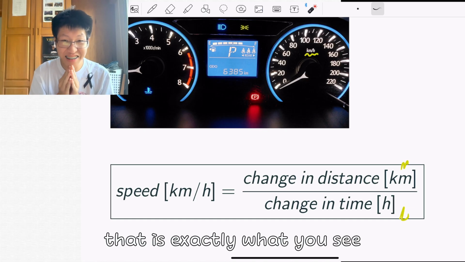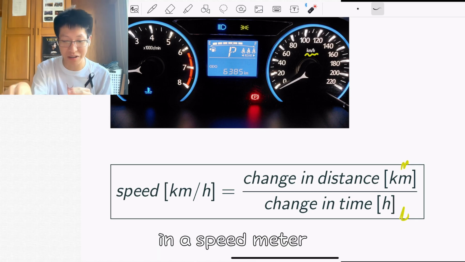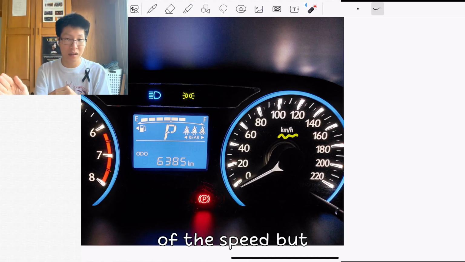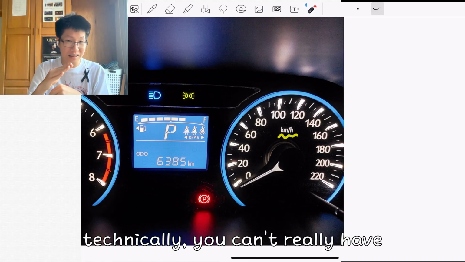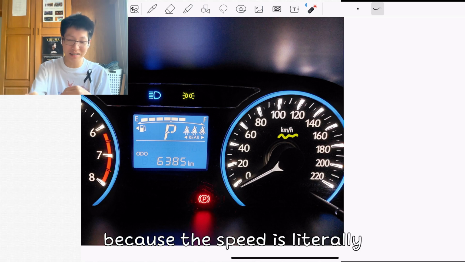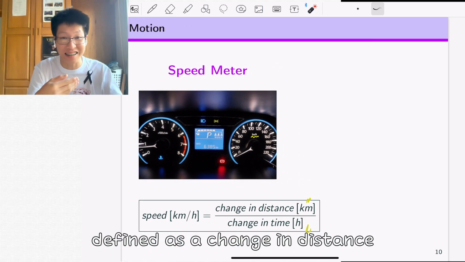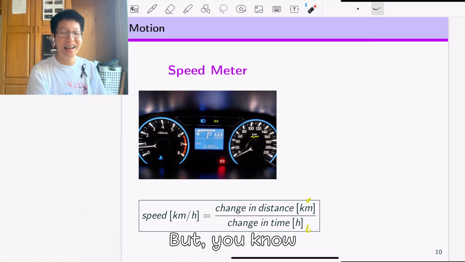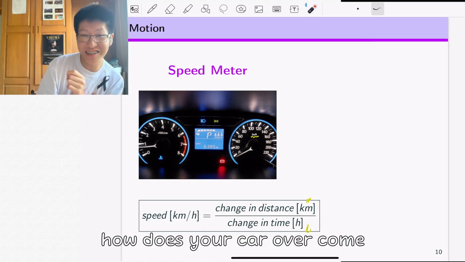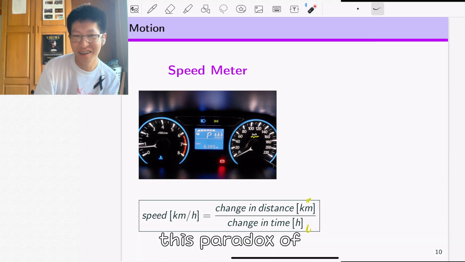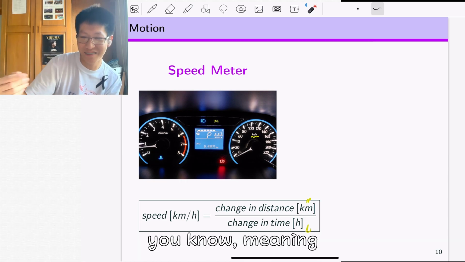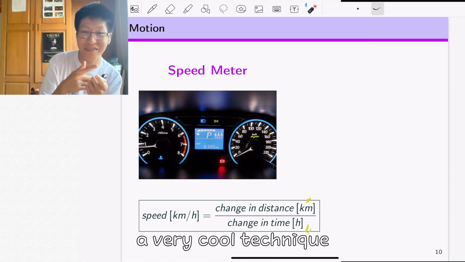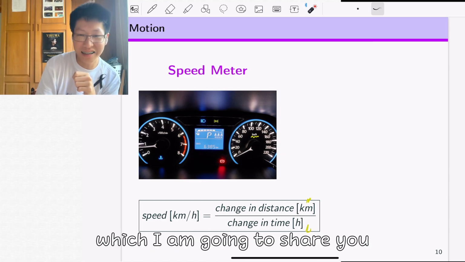But that is exactly what you see in a speed meter. The speed meter shows you the speed at every instant. But technically, you can't really have an instant of speed, because speed is literally defined as a change in distance. It's really paradoxical, isn't it? So how does your car overcome this paradox? Well, it performs a very cool technique, which I'm going to show you next.